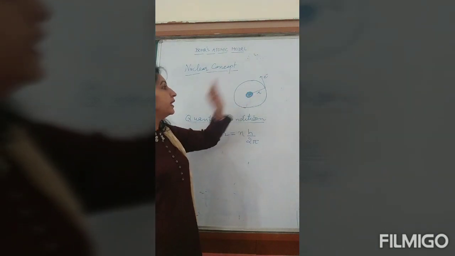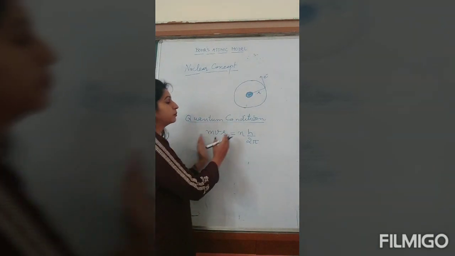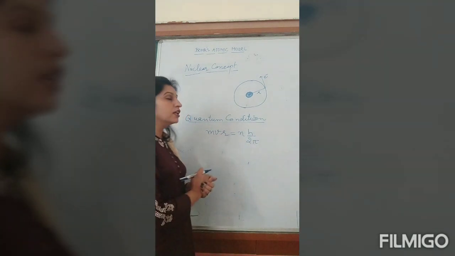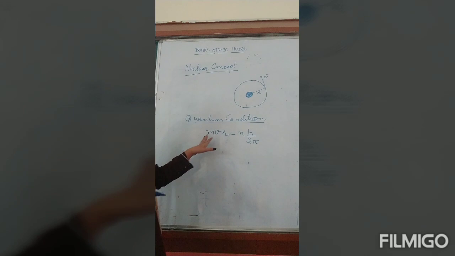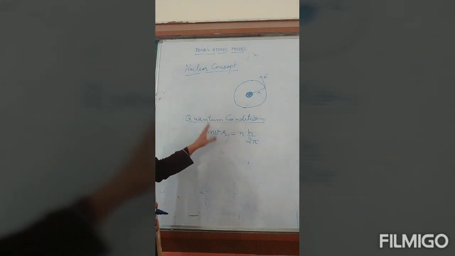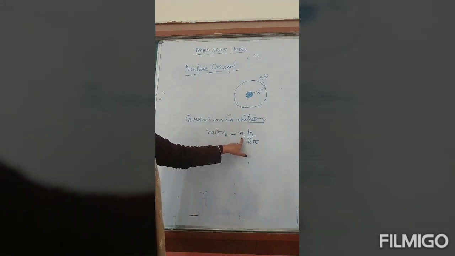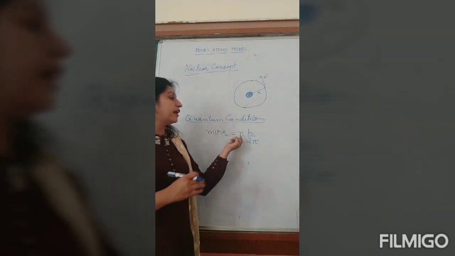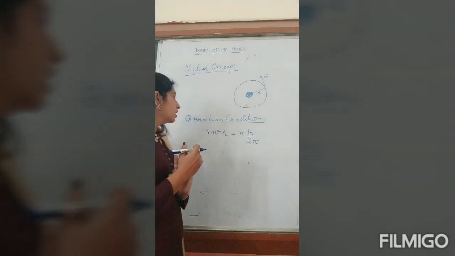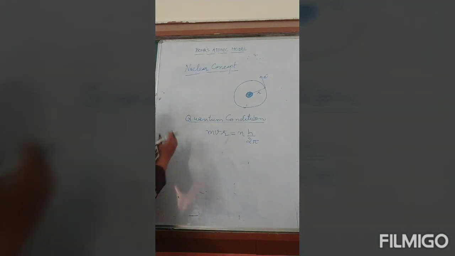The electron can revolve only in that orbit in which angular momentum is given by nh over 2 pi. This is called the quantum condition because n is an integer. It cannot have any value; it can have values like 1, 2, 3 and so on.